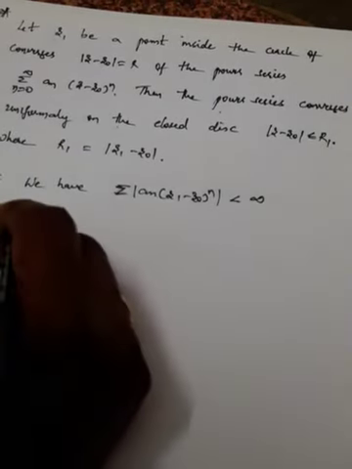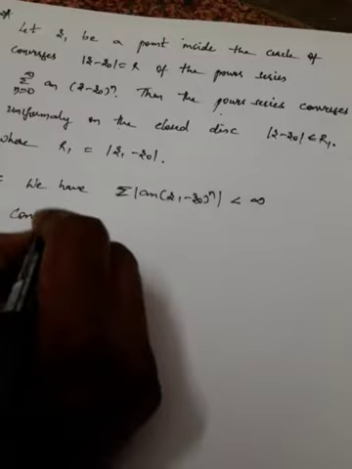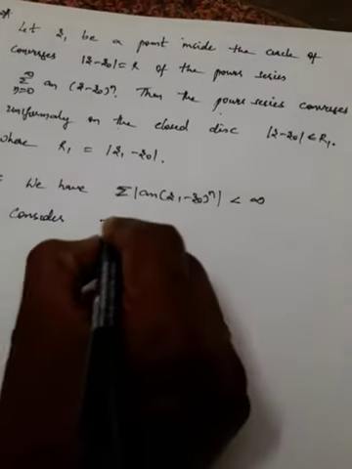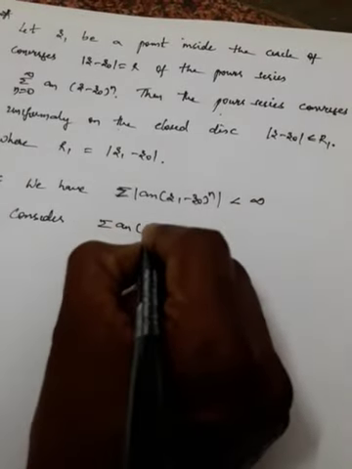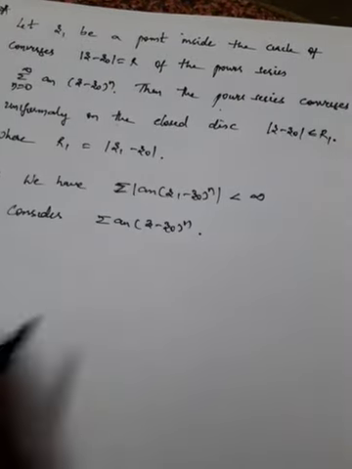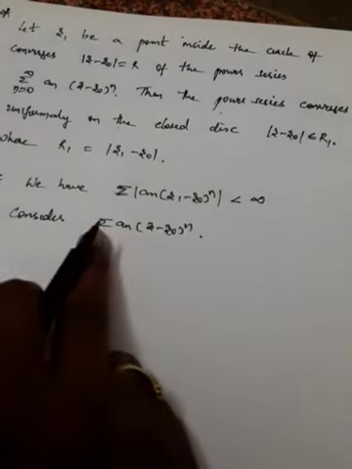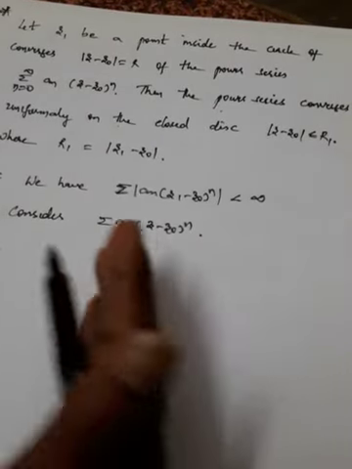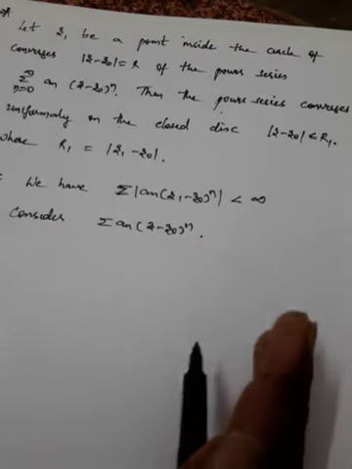So what we'll do is consider the power series summation a n (z minus z naught) whole power n, and we'll write this total summation into two parts. One is Sn, the other one is rho n.